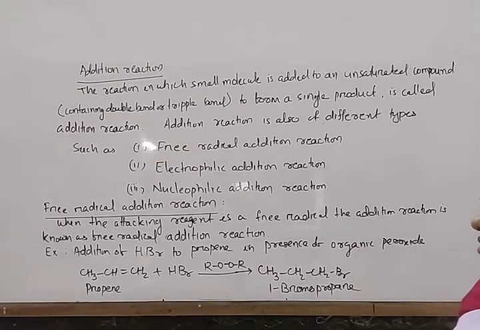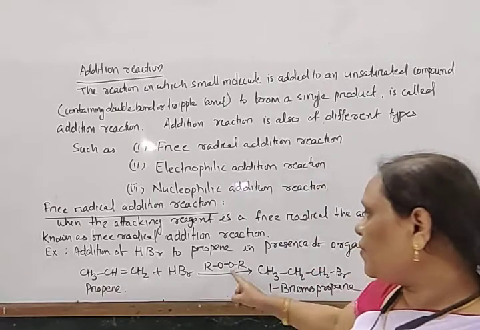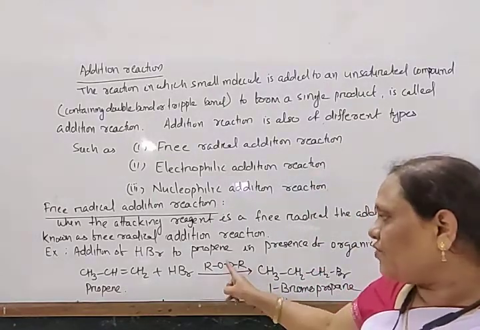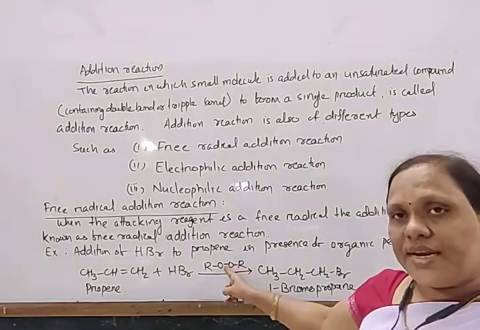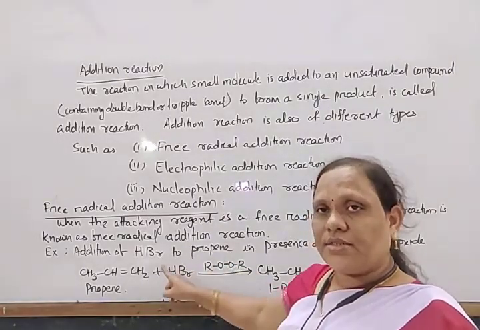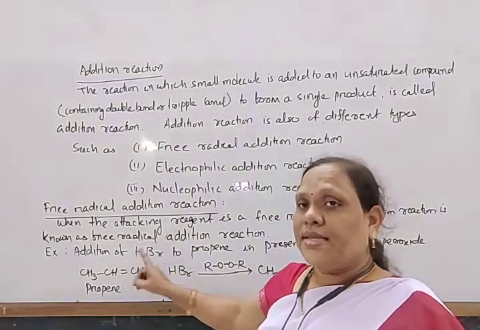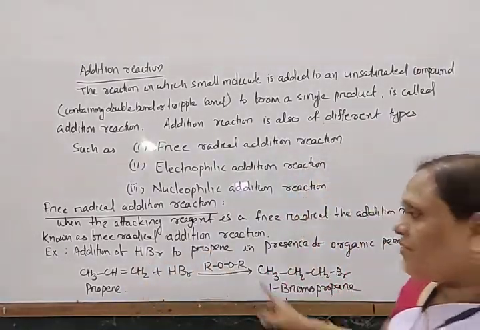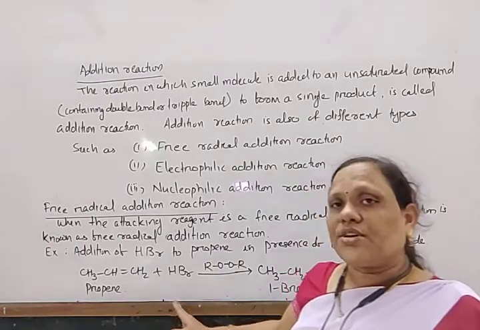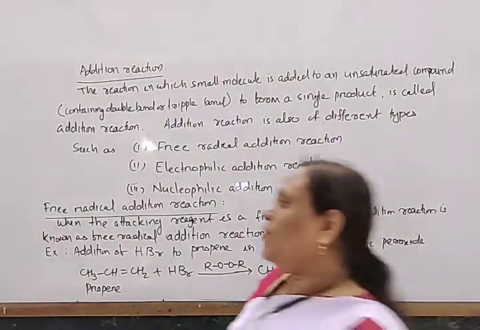So note down this. Propene plus HBr, ROOR, this is organic peroxide. First this gives rise to a free radical, and this free radical again gives rise to another free radical, H dot and Br dot, and this Br dot free radical adds here. In this way, a free radical adds first. This is called a free radical addition reaction.